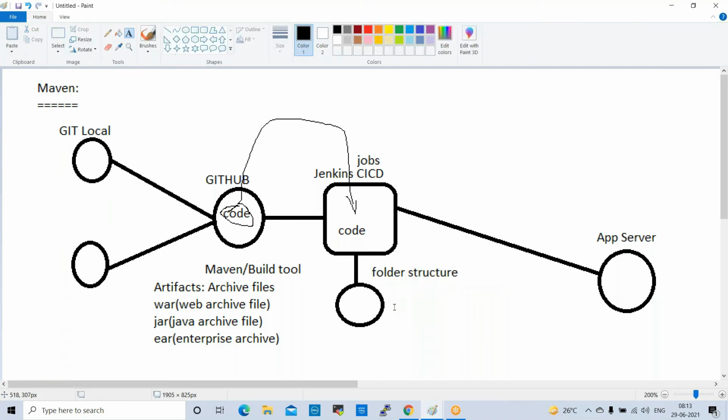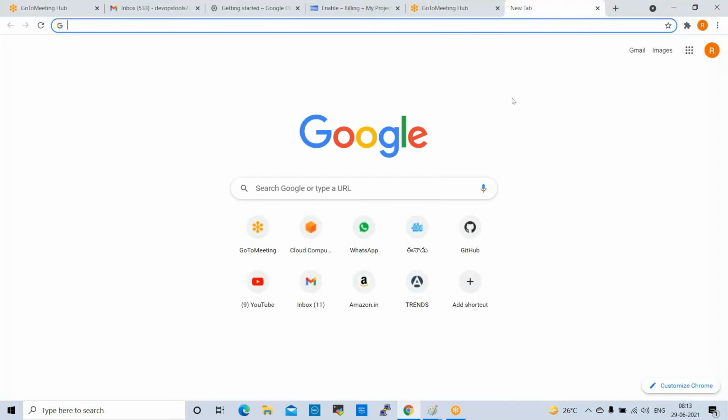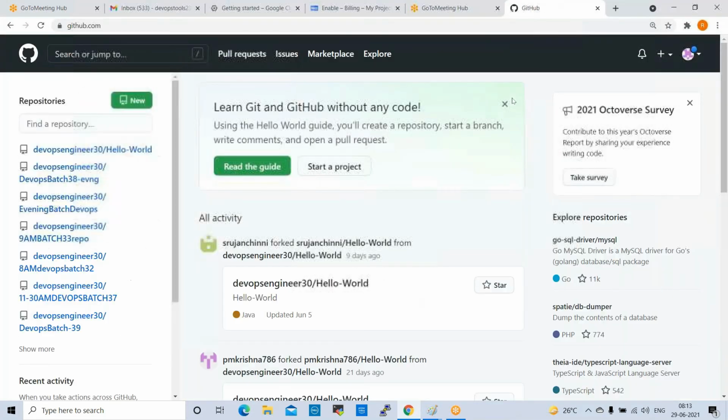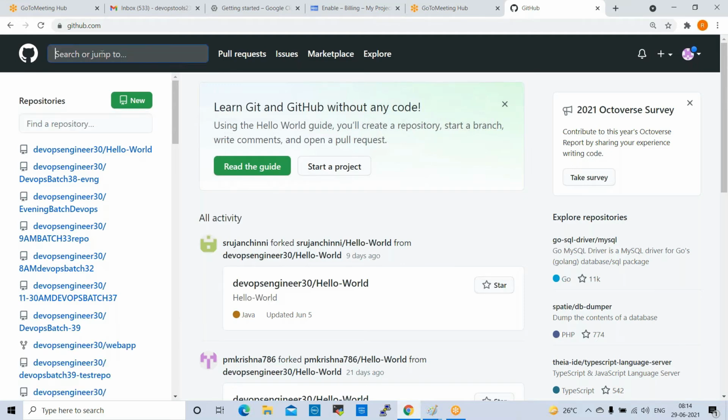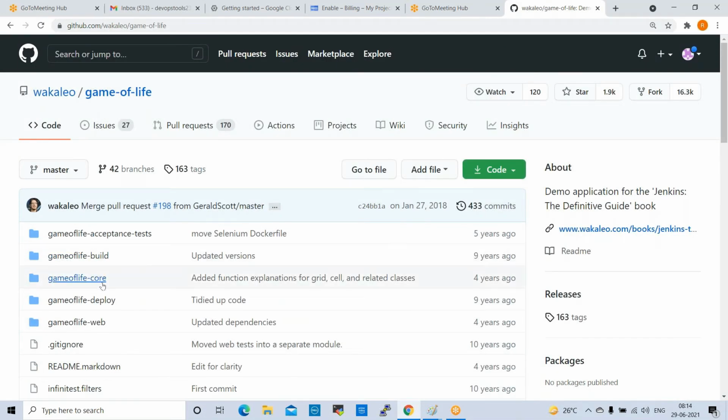Right, so Maven will generate a folder structure. I'll show you some sample code here. The Game of Life code we have already seen, right? That is Maven build code actually. So I'll show you that Game of Life code. So this is Maven code.